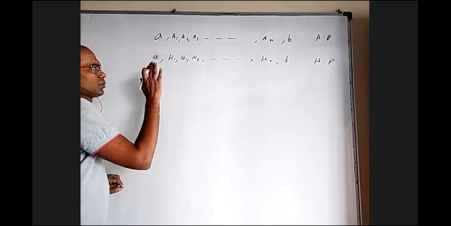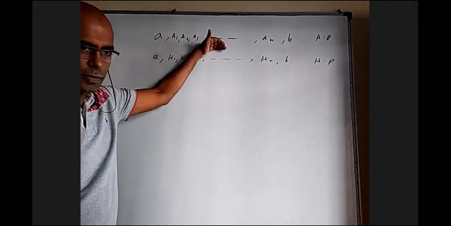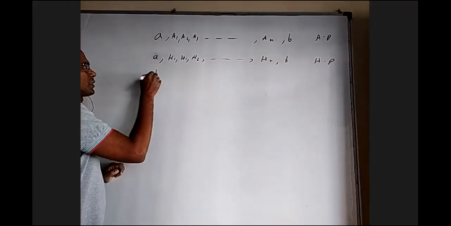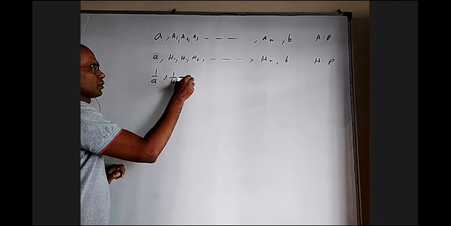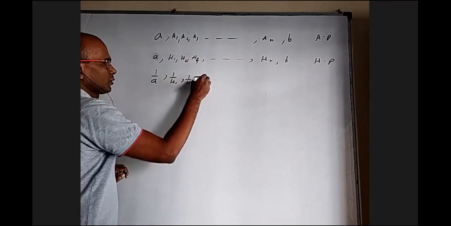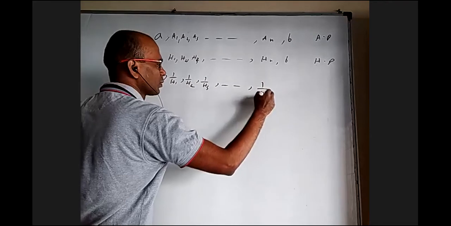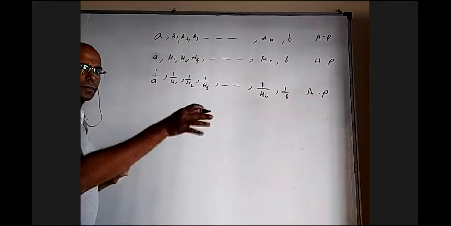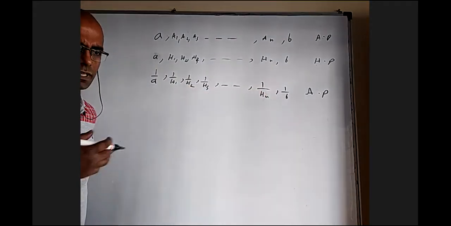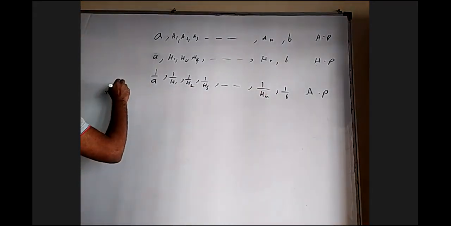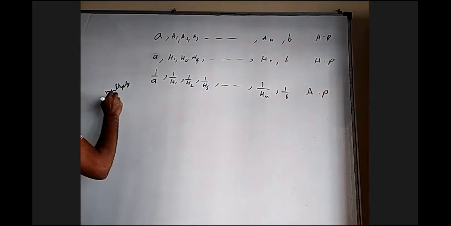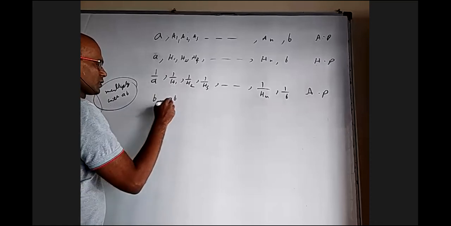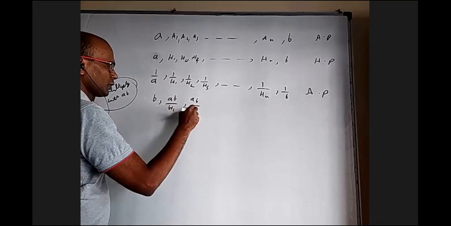Now, to find a relation between the kth arithmetic mean and the kth harmonic mean, I'm going to make some arrangement here. I'm going to take reciprocals: 1 by A, 1 by H1, 1 by H2, 1 by H3, so on, 1 by Hn and 1 by B are in AP. I'm going to multiply with AB everywhere. In an AP, when you multiply with anything, they'll still be in AP. When you multiply with AB, this becomes B, this is AB by H1, AB by H2.